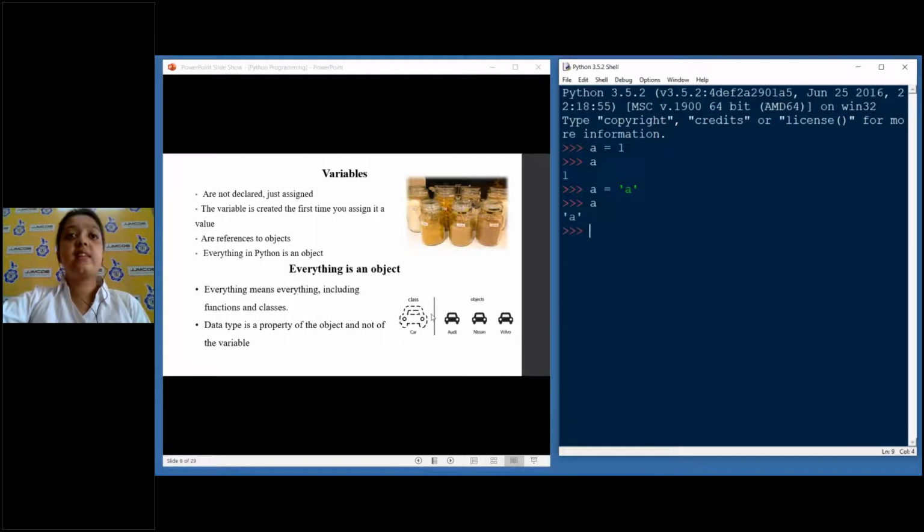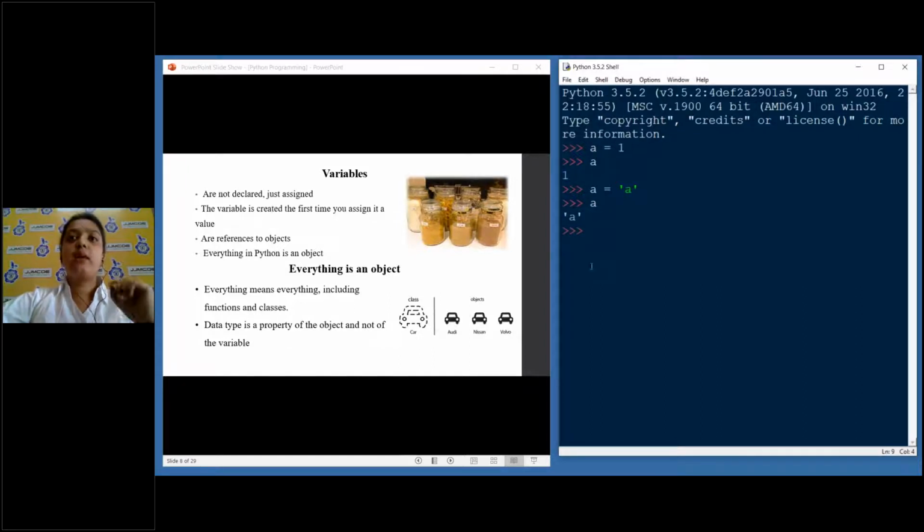That it has taken the characters from a class of cars and it has created the objects, that these are the different types of cars which has taken their blueprint from the car class. So that is what here in Python it means, that the data types that we're talking about, like integers, strings, or character value, they are not actually data types, they are called objects of class integer.